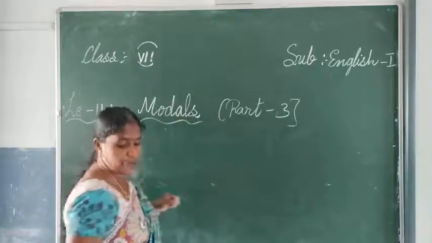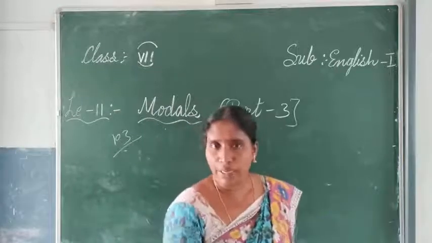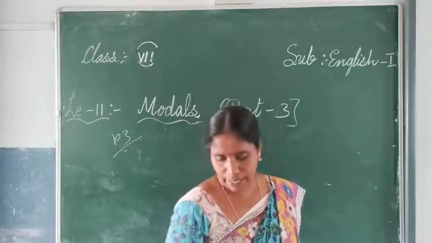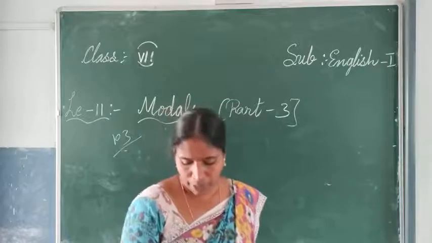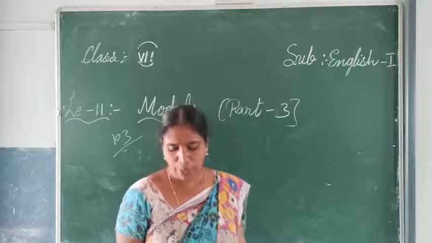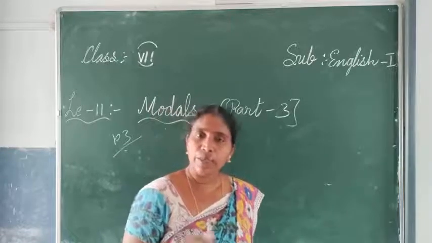So they have given you fill in the blanks with will, shall, could and whatever we have learned in the last class. So how can we use? I dash be doing my homework now. Here I means the first person.